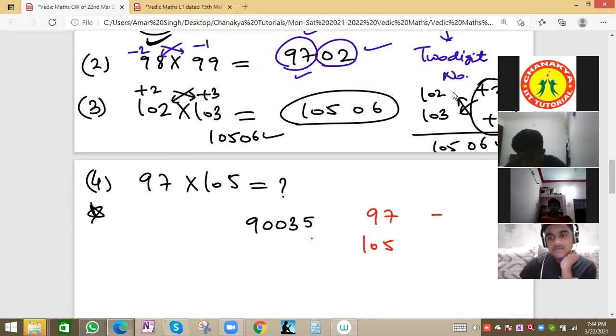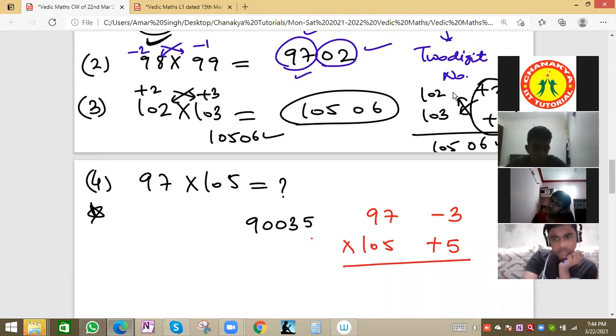how much it is less than 100? Minus 3. Less means minus 3. How much is it more than 100? Plus 5. So less is minus 3, more is plus 5. Now we put one line, and we do the cross values.